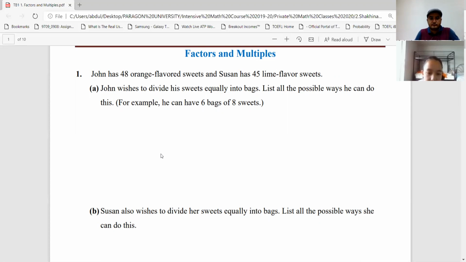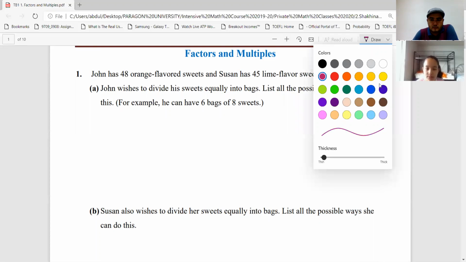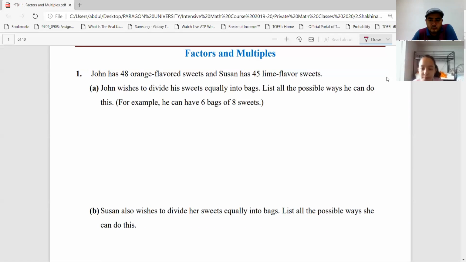Read it. John has 48 orange flavored sweets, and Susan has 45 lime flavored sweets. John wishes to divide his sweets equally into bags. List all the possible ways he can do this. For example, he can have 6 bags of 8 sweets. Oh, that makes sense.